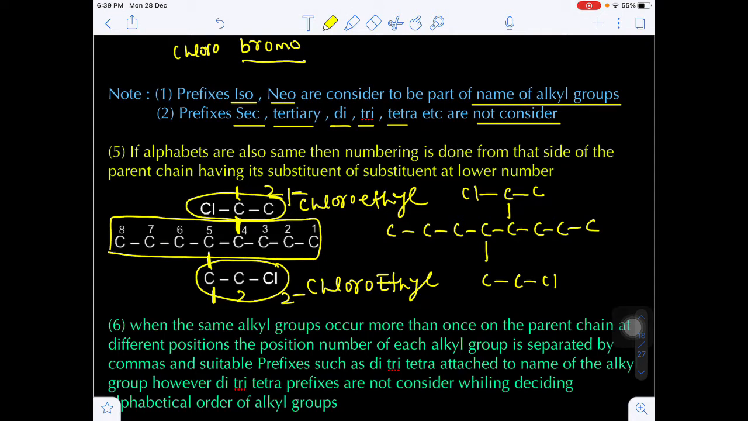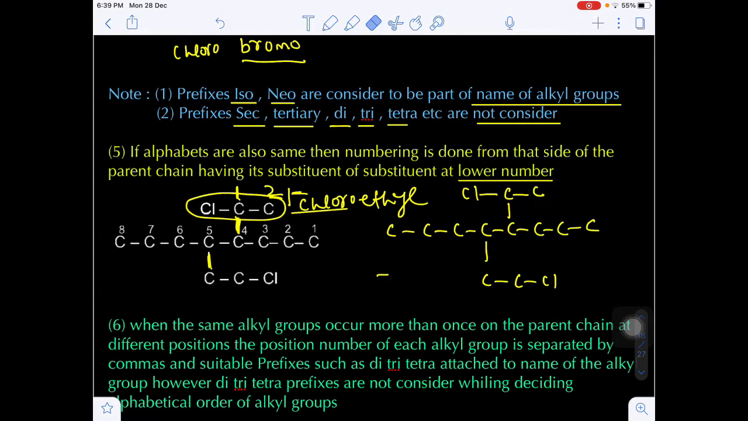Now, when the name of a substituent is also the same and the lowest locant rule is failed, then give priority to the chain containing the substituent at the lowest number. That means here the chlorine will be present on the first carbon. Here the chlorine will be present on the second carbon. The lowest will be the first carbon. That's why we are doing the numbering from right to left.